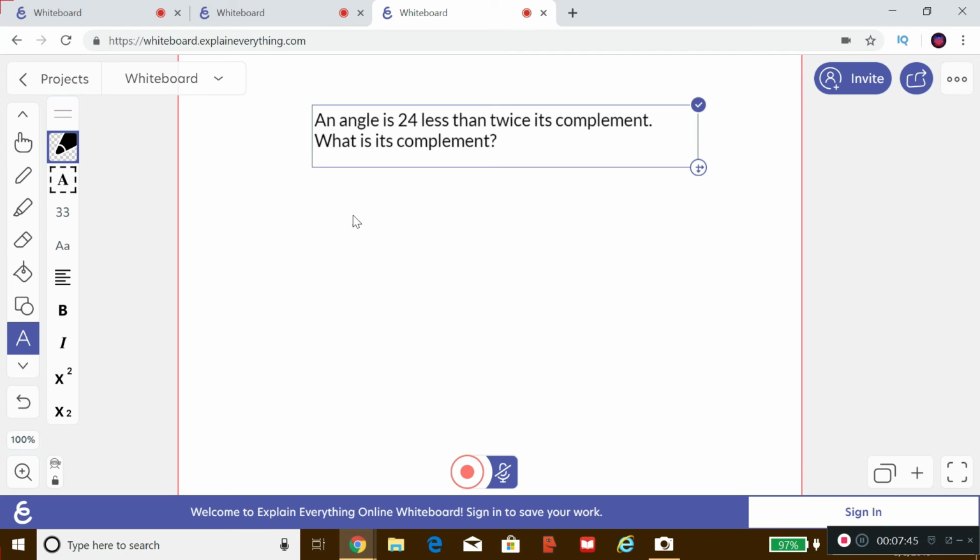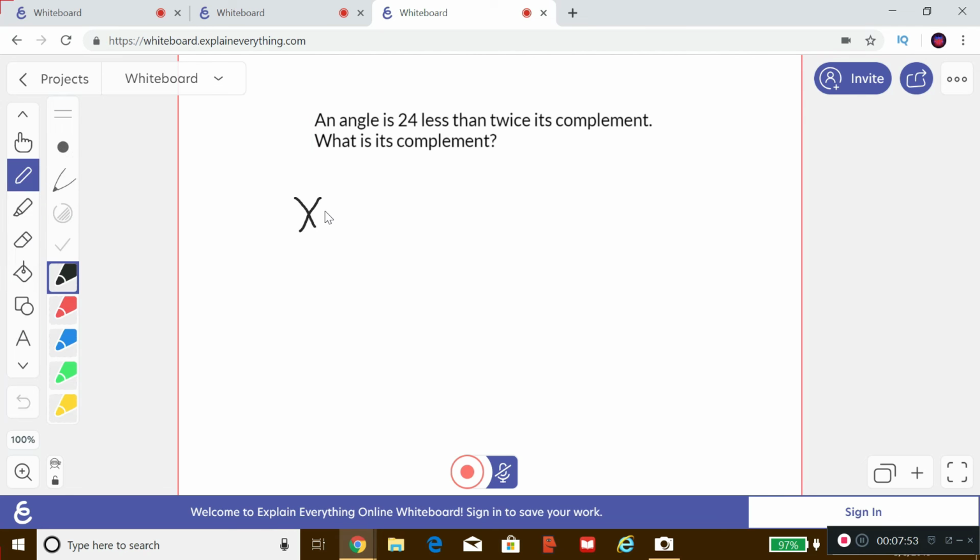So an angle, x, is 24 less than twice its complement. So that means the x plus 2x minus 24, right? Because if it's 24 less than twice, 2x minus 24. This is kind of the challenge question at the end of the video. Now I would like you to try to solve the algebra, pause the video, and then I'll go over it with you.